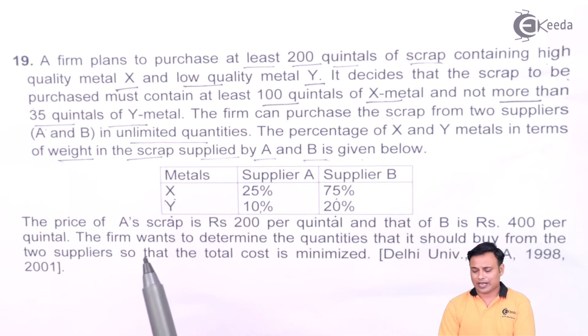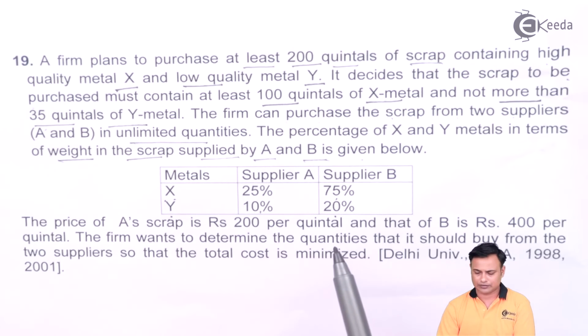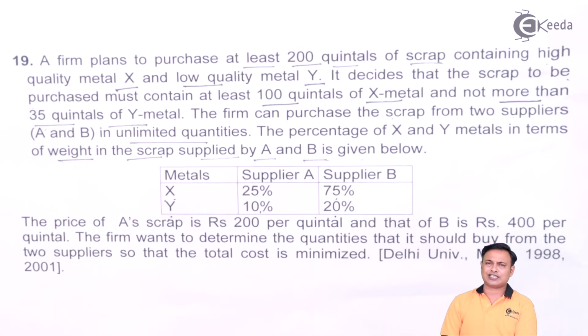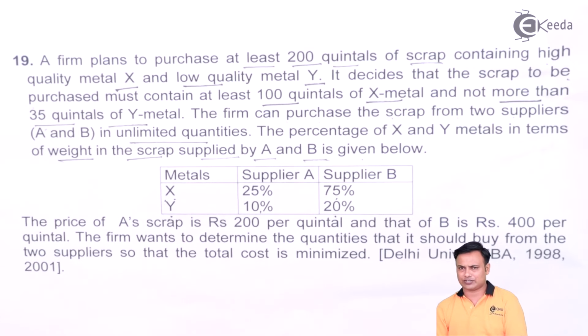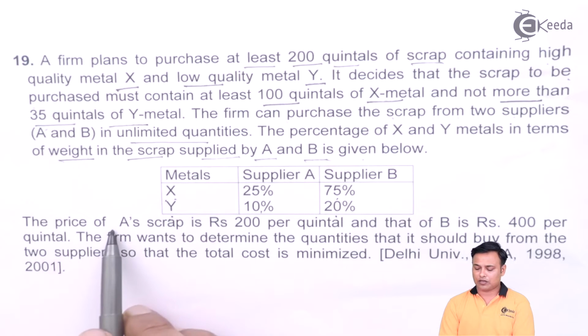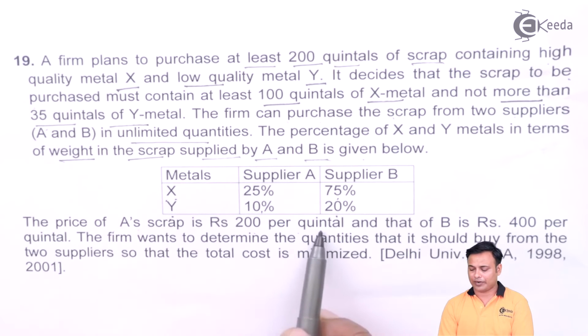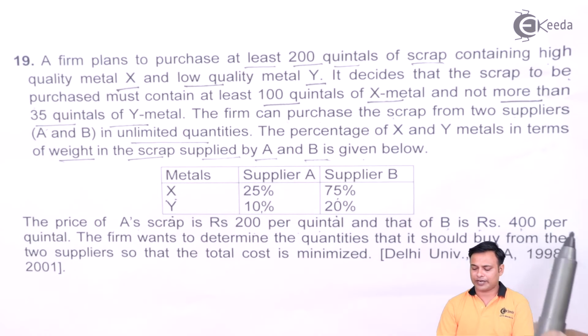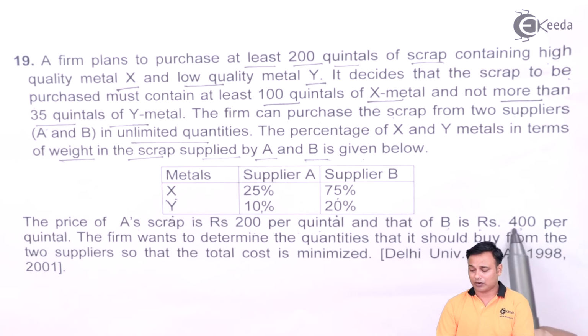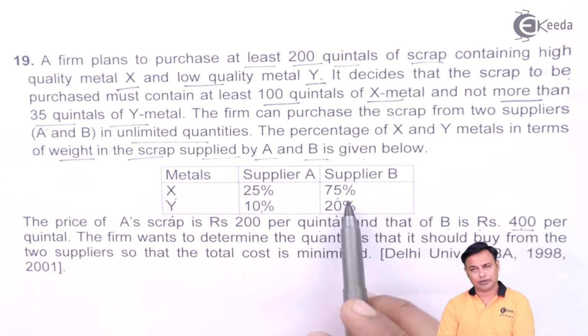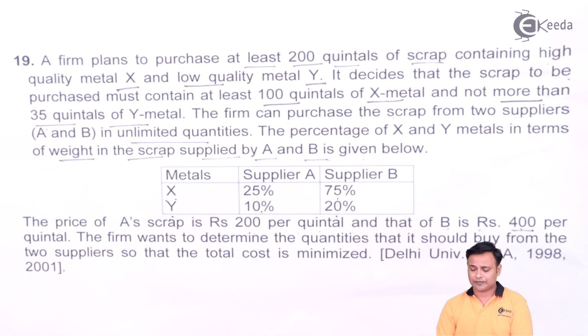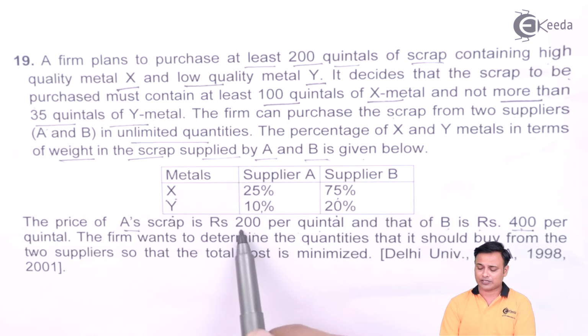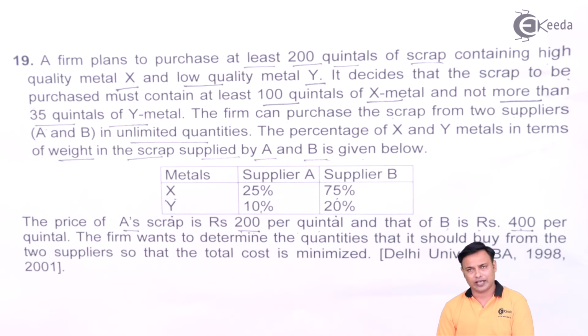Now the question that might arise is, how come the total percentage is not 100? This is because this is a scrap. So out of scrap we are extracting metal X and metal Y. The remaining percentage will be the wastage that is not fetching any value. The price for A's scrap is 200 per quintal and that of B is 400 per quintal. So B's price is almost double, but we get more metal X, 75%, and less wastage. In case of A the price is lower, but the wastage is very high.